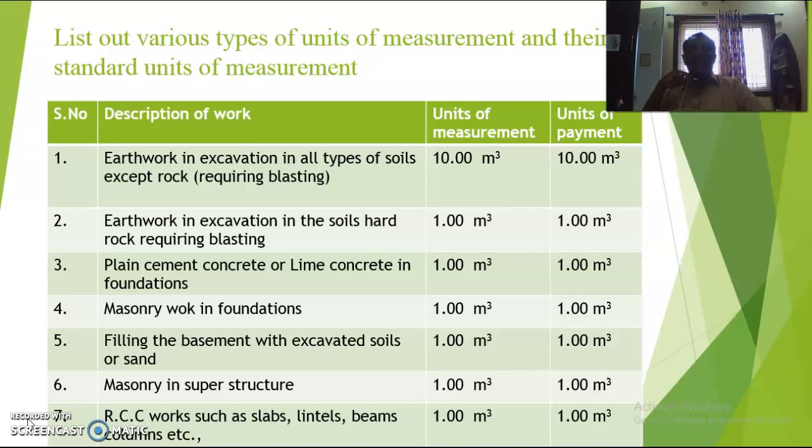Plain cement concrete or lime concrete in foundation. Generally, the concrete work always starts first in any building with the cement concrete foundation. It will always be for 1 cubic meter. The payment also according to the SSR is 1 cubic meter. Masonry work in foundation, that is either CR masonry or RR masonry, 1 cubic meter units of measurement, as well as payment also 1 cubic meter. Filling the basement with the excavated soils or sand. So after completion of the earthwork, we are filling with the basement material.